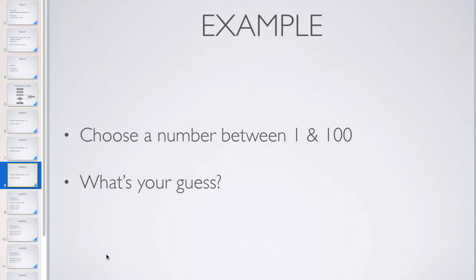But what if the range is 1 to 100? Are you going to start at 1 and then say 2 and then say 3 and then hope that hopefully the random number happens to be close to the bottom? Are you going to start in the middle and go up or go down or go back and forth? So 50, 51, 49, 52, 48. Like, how are you going to do it? Are you going to start at 100 and go backwards? Are you going to randomly choose whatever and just hope that you happen to land on it?